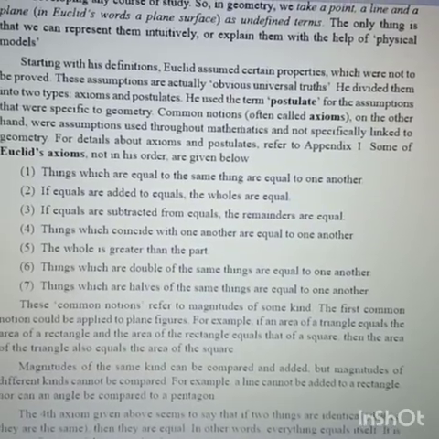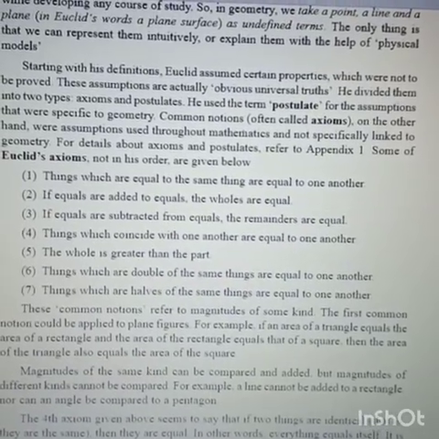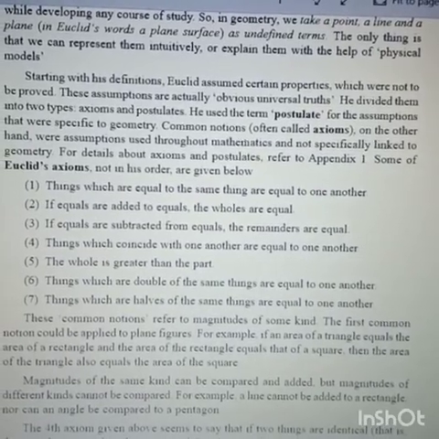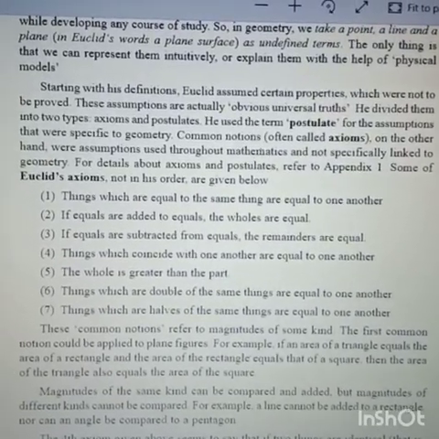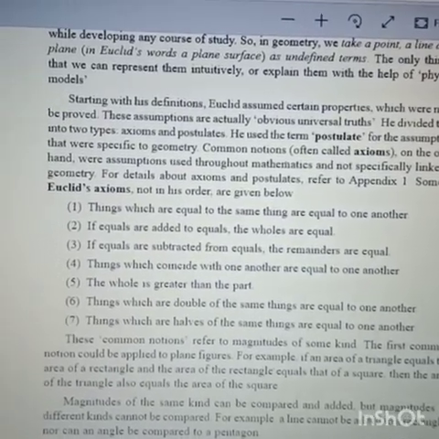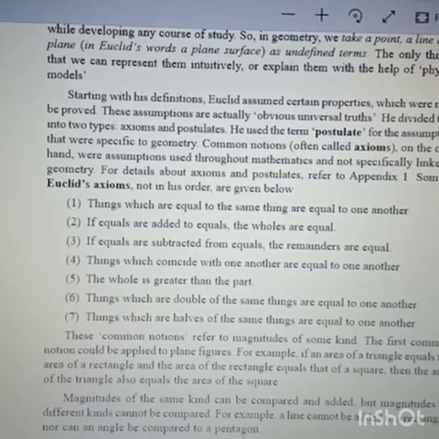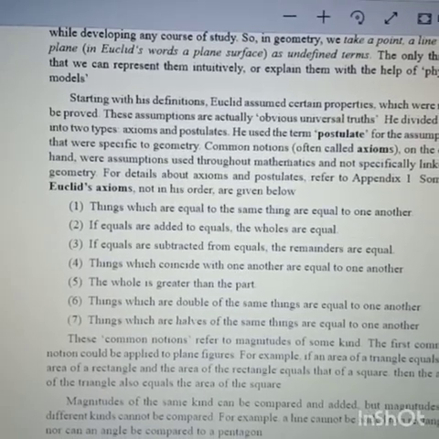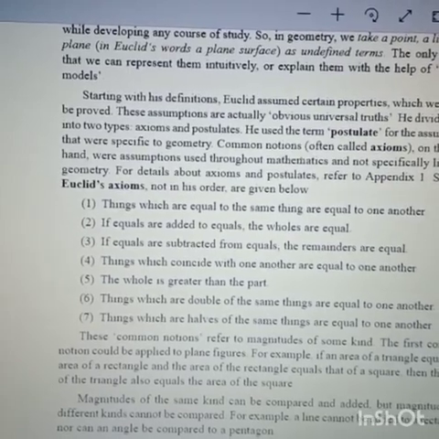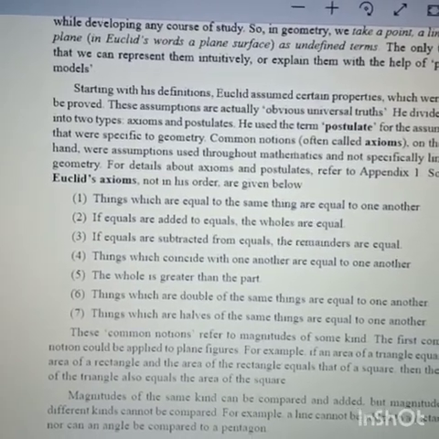Starting with these definitions, Euclid assumed certain properties which are not to be proved, and these assumptions are actually obvious universal truths. He divided them into two types: postulates and axioms.